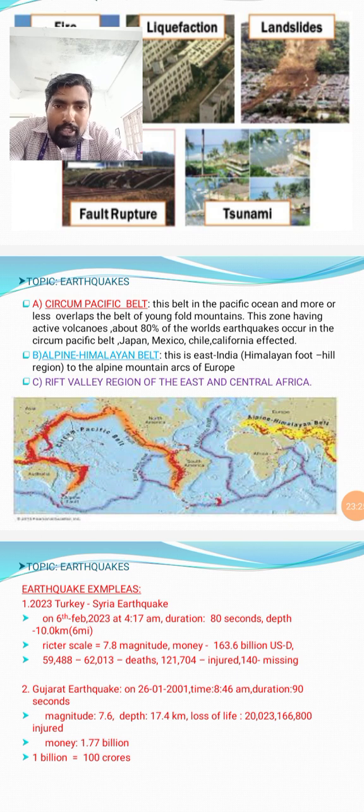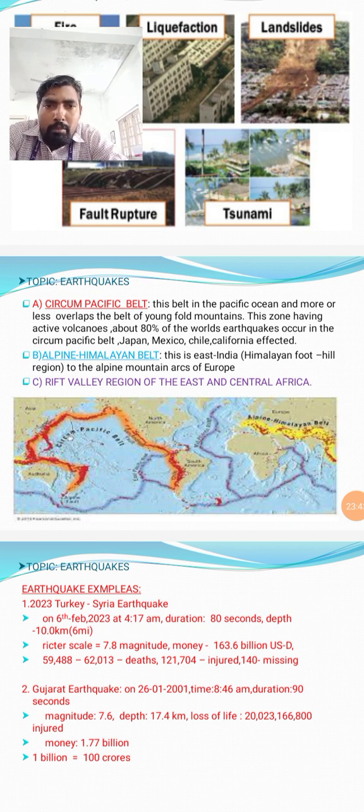Next, above the African countries, our country has a red mark, and from Britain through Europe to the Indian foothills the red marks represent the Alpine-Himalayan belt. Next, the African Rift Valley region of East and Central Africa.